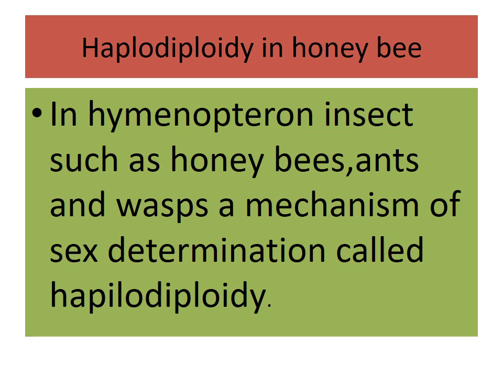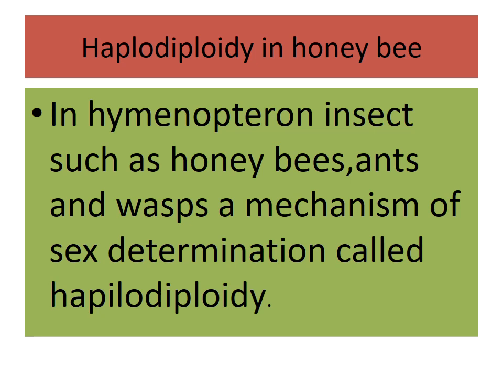Haplodiploidy in honeybee. This is important in some insects, honeybees and wasps. The mechanism of sex determination is called the haplodiploidy mechanism. In this system, the sex of the offspring is determined by the number of sets of chromosomes it receives.